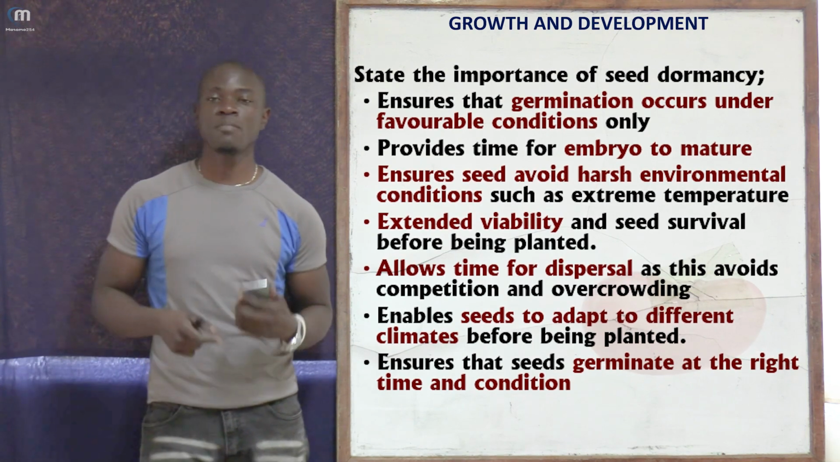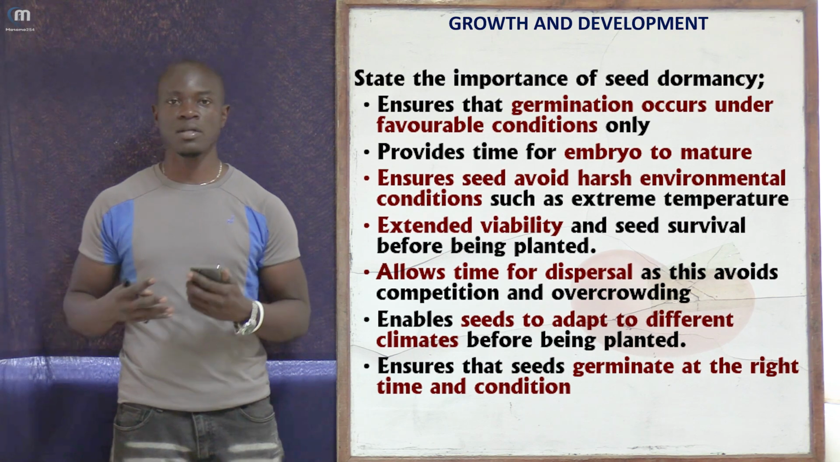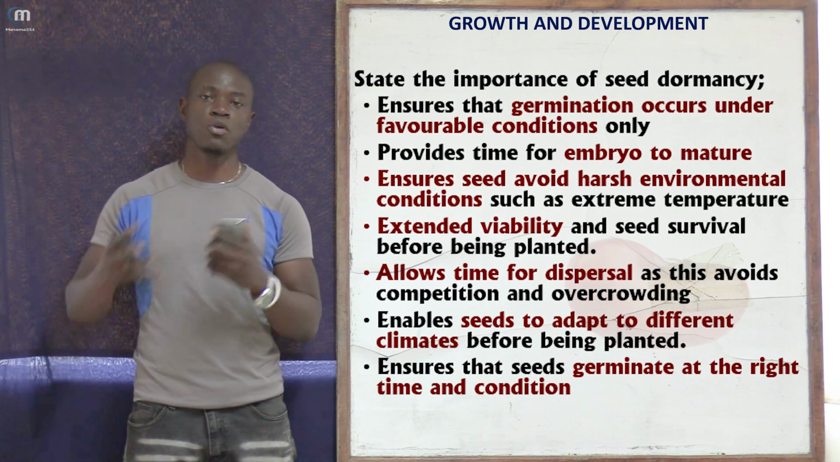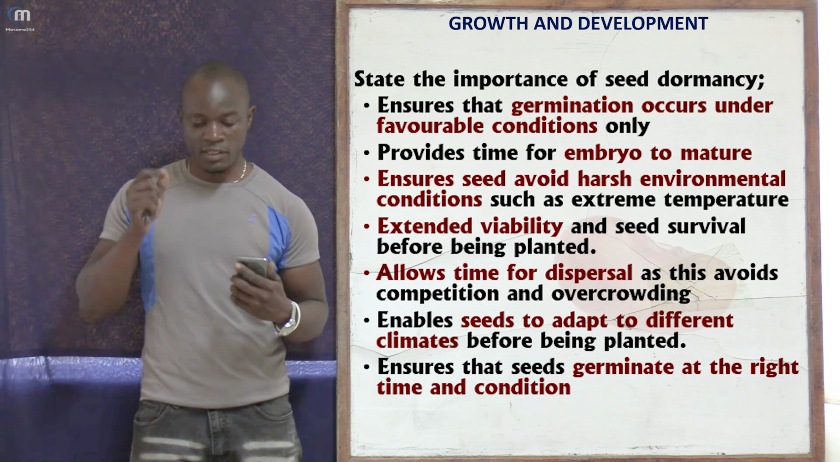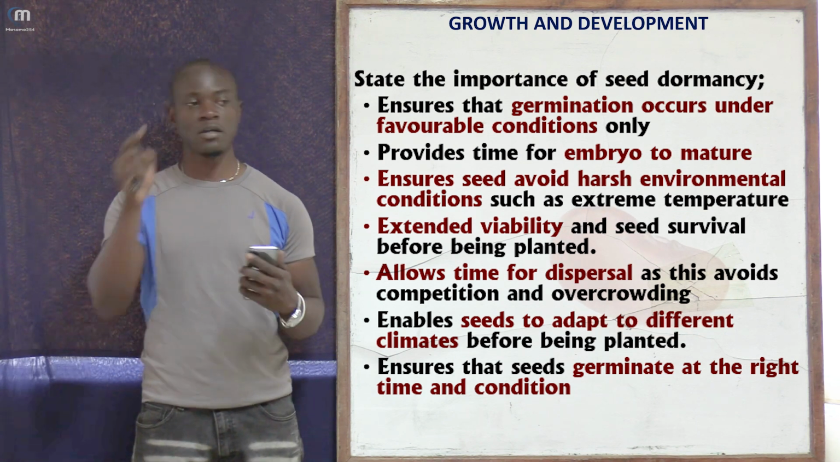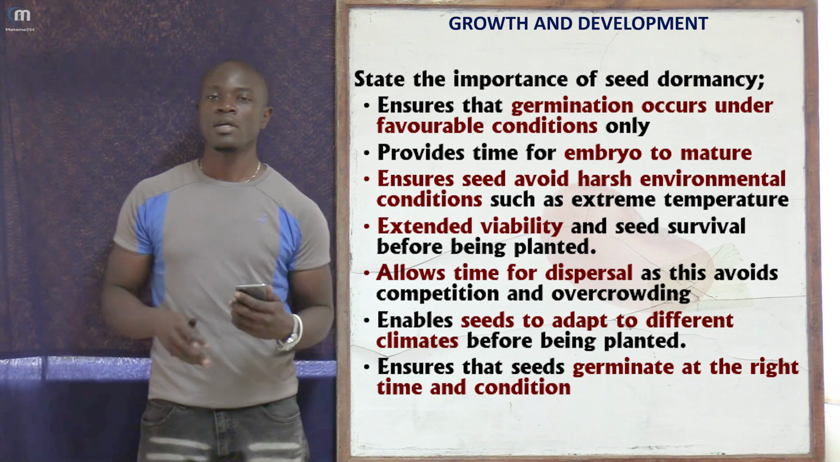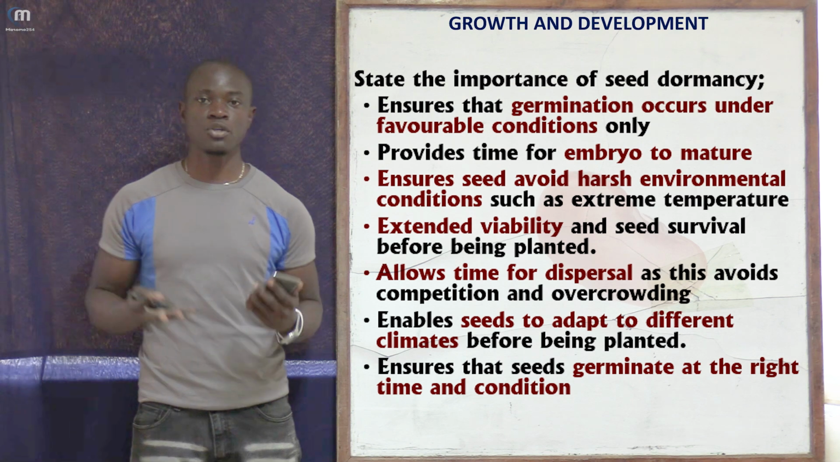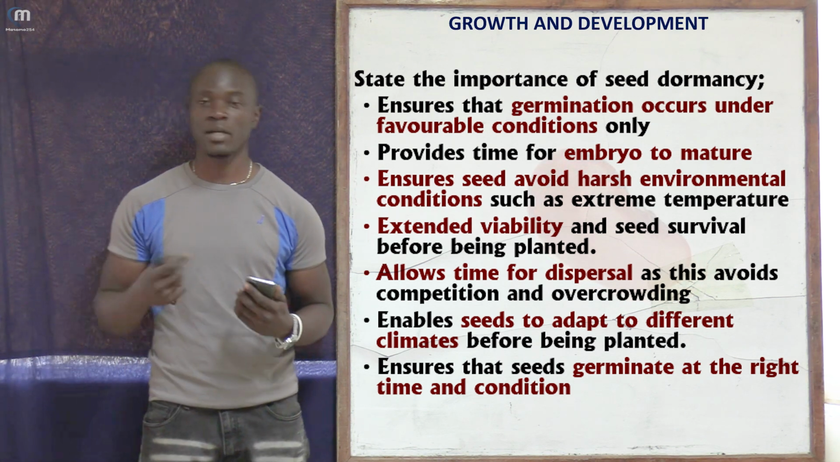So the first point of the importance of seed dormancy, we can say seed dormancy allows for dispersal of the seed in order to avoid competition and overcrowding in the environment. So if this seed is going to be dispersed and grow over there, the other one to grow over there, the other one to grow over here, this is going to reduce competition for light, nutrients, etc., which can prevent overcrowding.